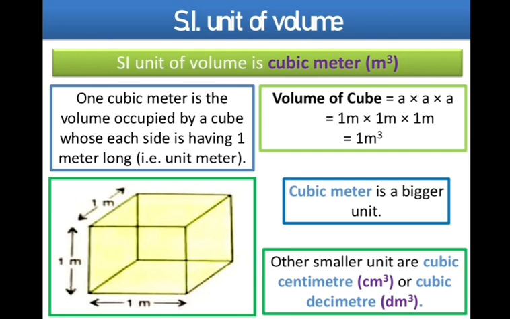So we can write the volume of a cube as 1 meter into 1 meter into 1 meter, considering the length of the cube as 1 meter. Since meter appears 3 times, we write it as m to the power 3. This is known as meter cube or cubic meter.